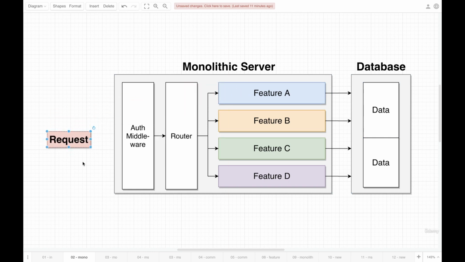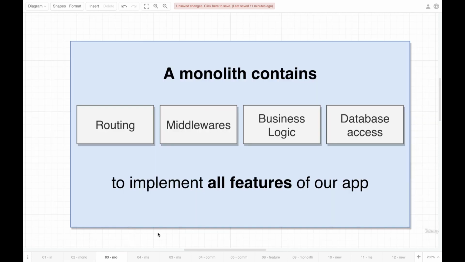So if we had to characterize a monolithic server, we might say the following. We might summarize it with this sentence right here. We would say that a monolith contains all the routing, all the middlewares, all the business logic, and all the database access code required to implement all features of our application.